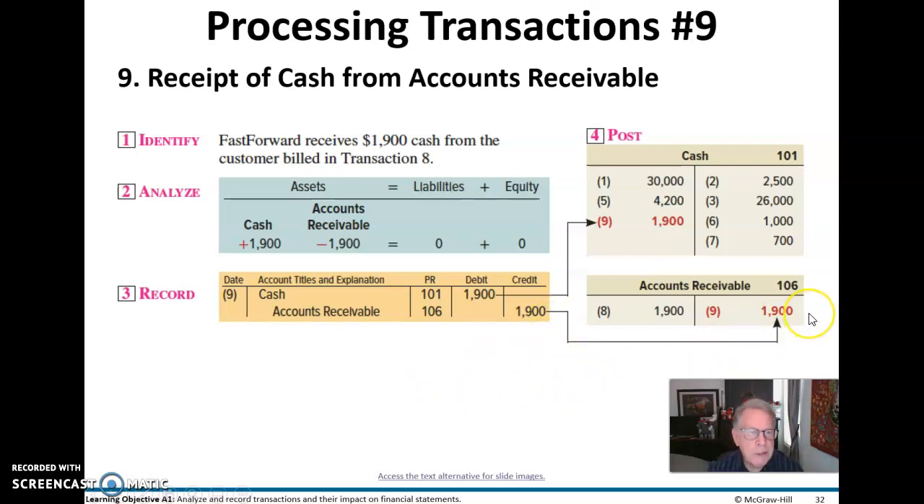And as you see from this general ledger account, we originally debited accounts receivable. Now we're crediting accounts receivable, and the balance in that accounts receivable 106 account is now 0.